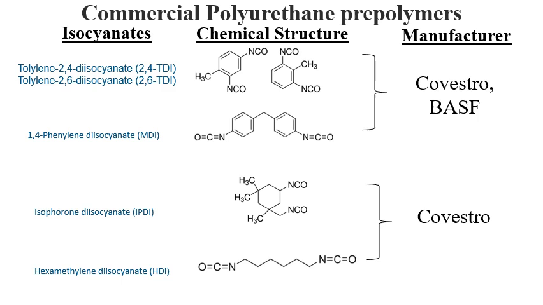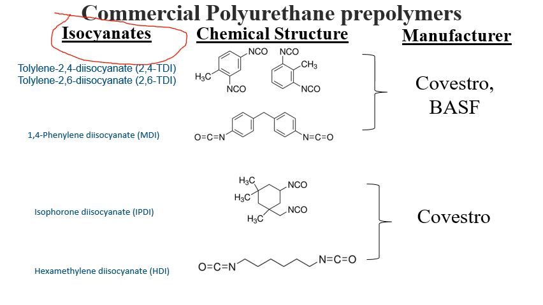Now try to understand some of the commercial polyurethane prepolymers. As we have already discussed, isocyanates act as the prepolymer. So these are some of the important prepolymers used for the manufacturing of polyurethanes. The first one is toluene 2,4 diisocyanate.